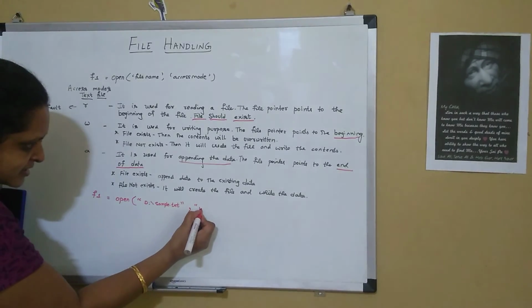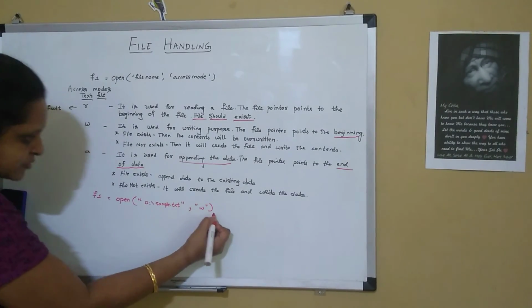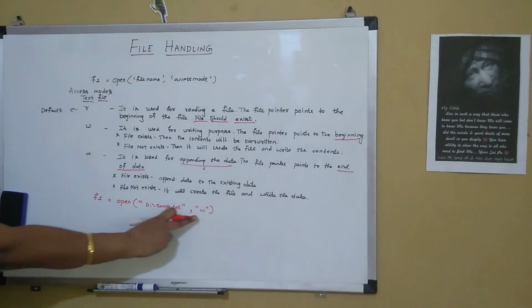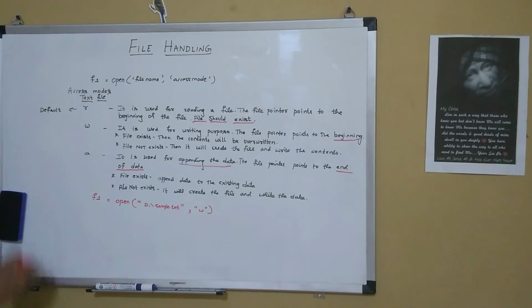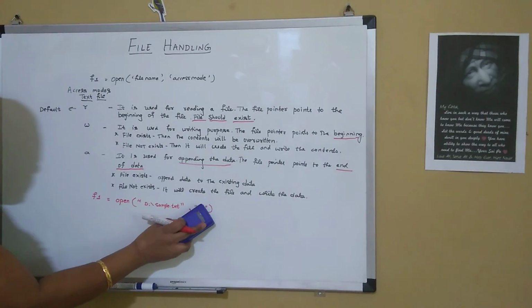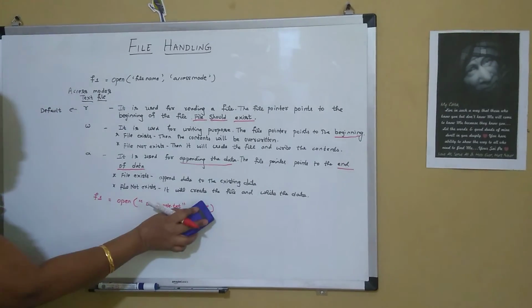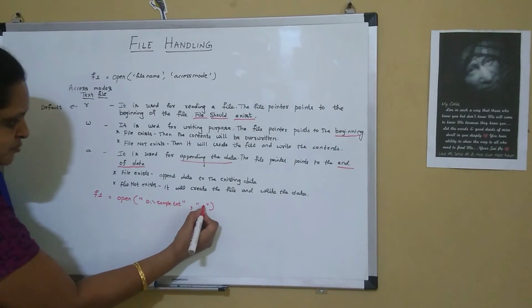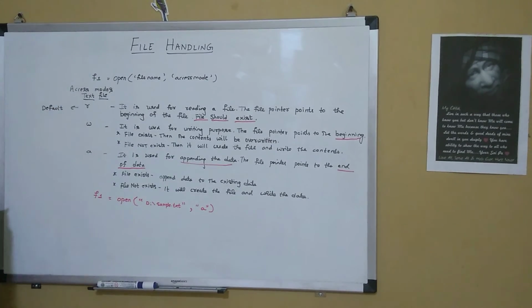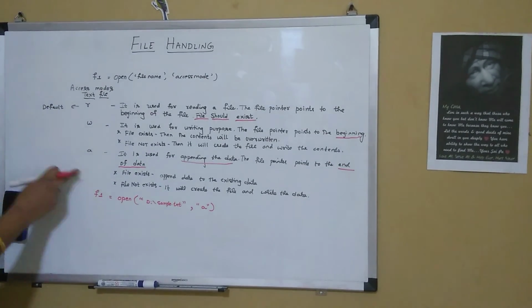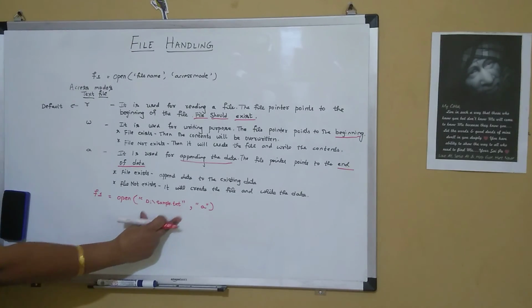I can give it in double quotes W. So this has opened the file for writing purposes. For reading purposes, we can make it equal to R. And for appending, we can make the access mode equal to A. So this is how we open the file in the specified access mode by specifying the file name.